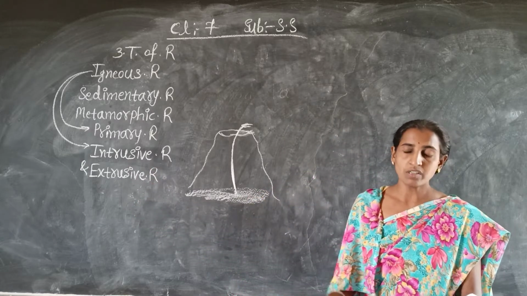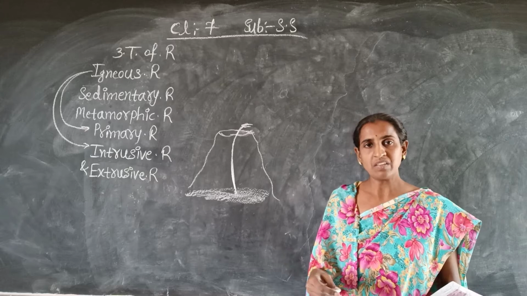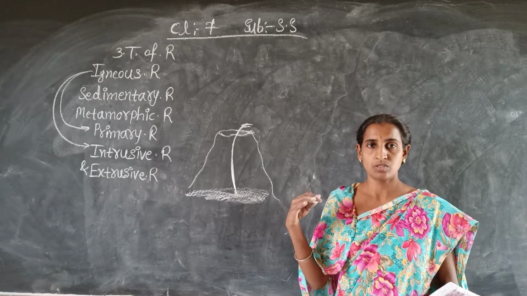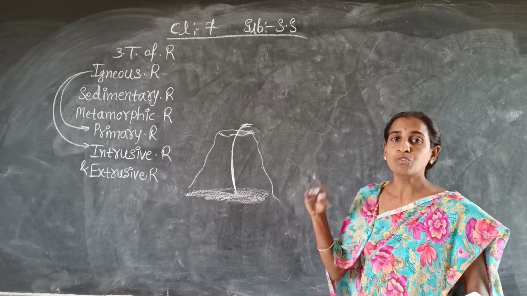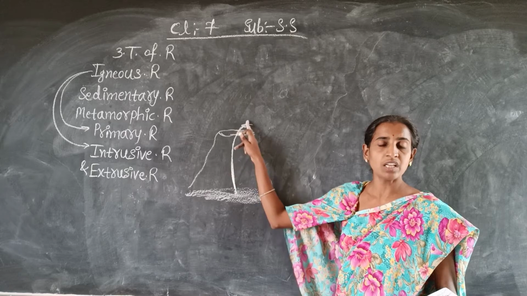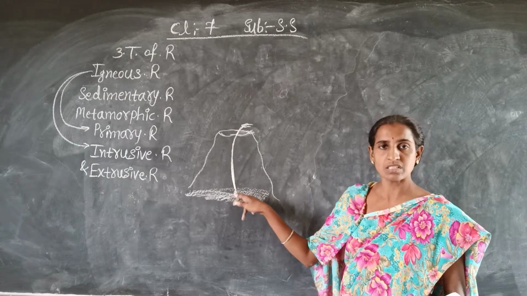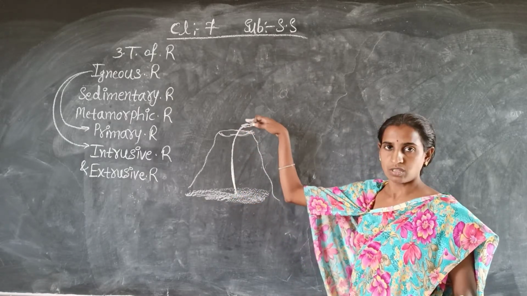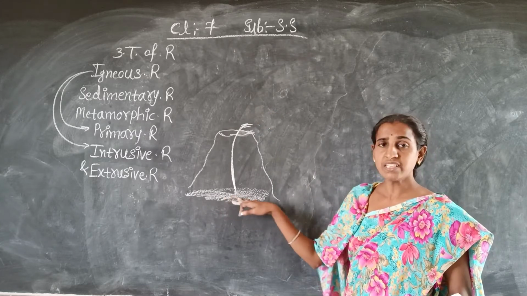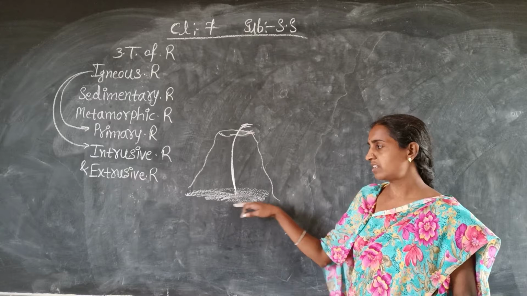Come to the next one. Already I told you in the previous class how the lava is coming out from the interior of the earth. Interior of the earth means this is the outer surface, and this is the interior of the earth.